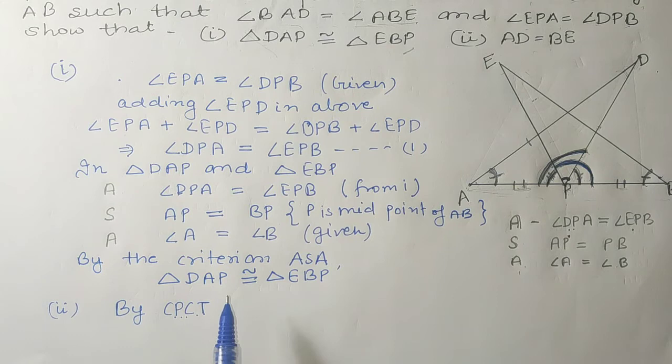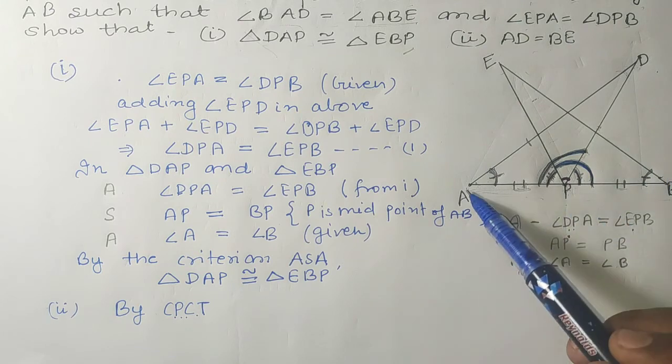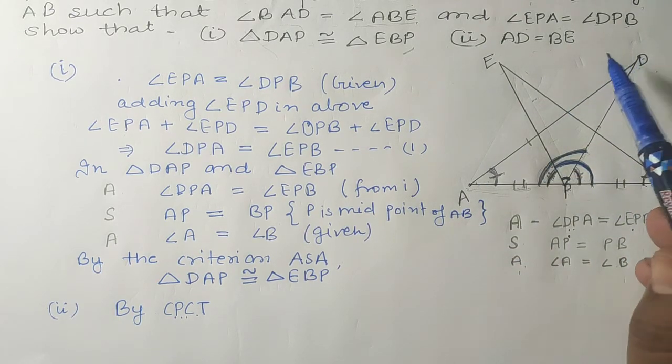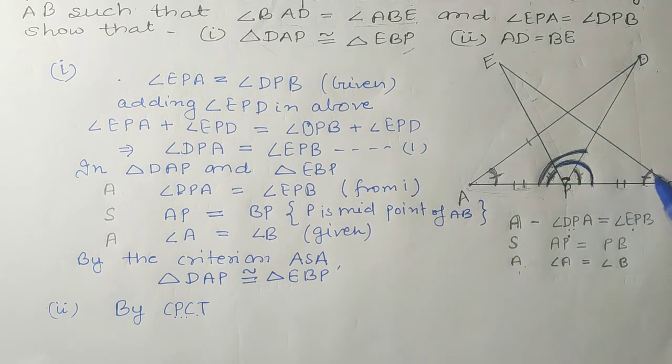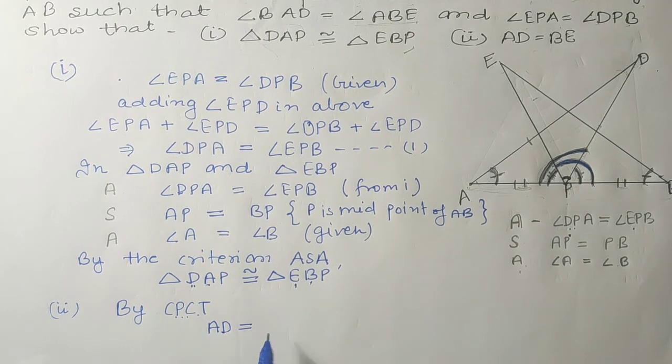So corresponding parts, you can see that this side AD is corresponding to BE. In the name also you can write second and first letter AD, second and first letter BE. So these are the corresponding parts. So AD will be equal to BE.